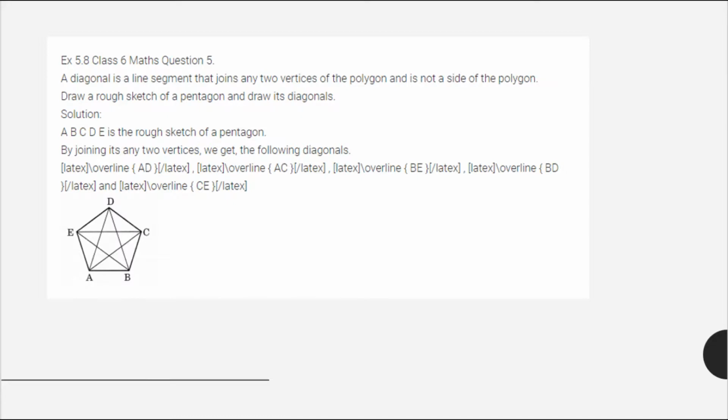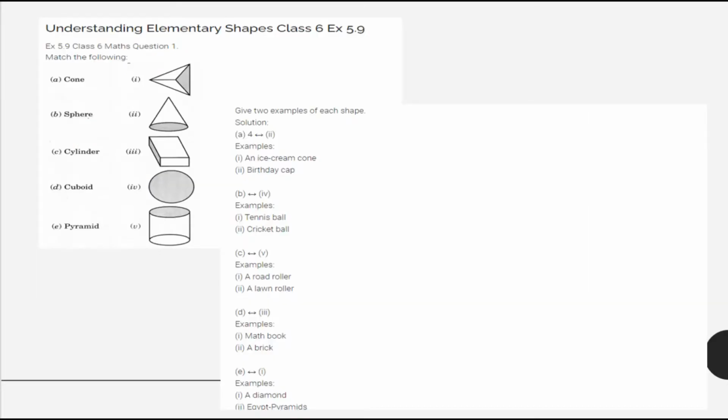So moving to next question number 5, a diagonal is a line segment joining any two vertices of the polygon that is not a side of the polygon. Draw a rough sketch of a pentagon and draw its diagonals. We have to draw a pentagon and join the opposite vertices. Joining two vertices, it will form triangles in between.